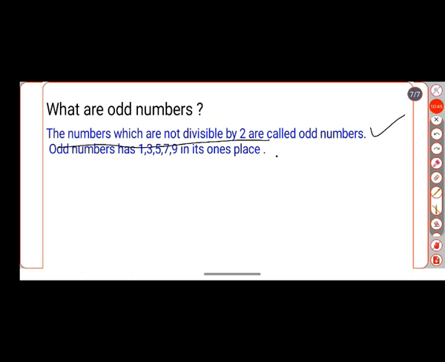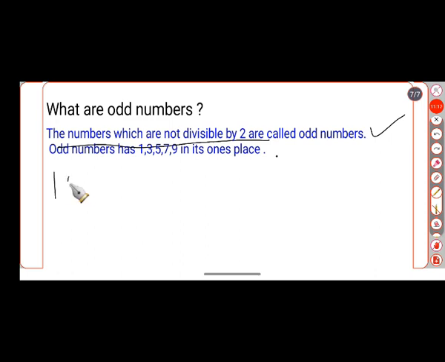For even numbers, what we studied, the numbers which are divisible by 2. Odd numbers, the numbers which are not divisible by 2, are called odd numbers. And how to identify these odd numbers? An odd number has 1, 3, 5, 7, 9 in its ones place.